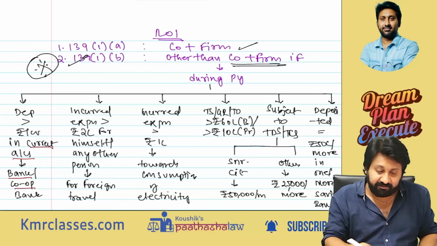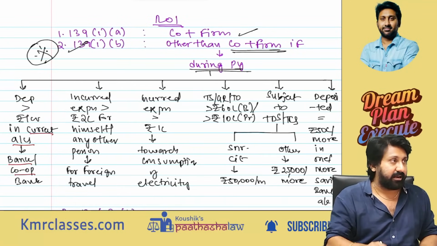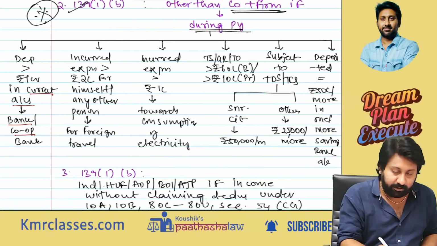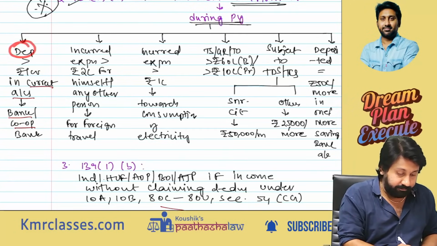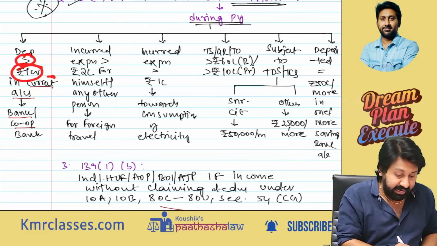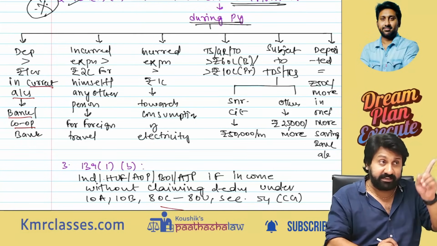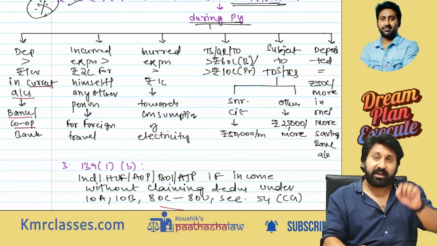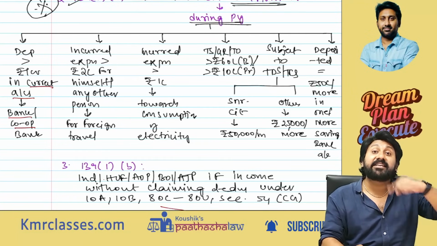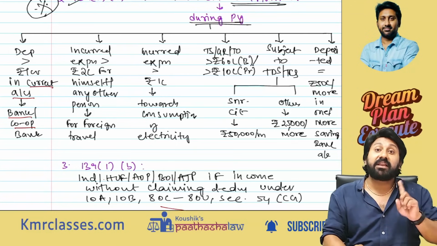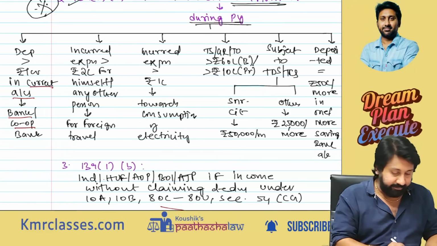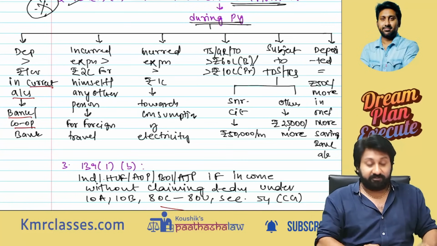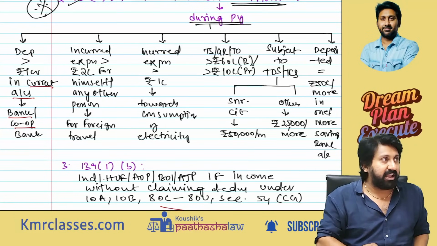Other than company and firm, if during the previous year I make any deposit exceeding 1 crore in a current account in any bank, whenever I say 1 crore, the aggregate amount should be 1 crore, not each amount. Aggregate in the previous year, if it exceeds 1 crore in a current account with any bank, normal banking company or cooperative bank, then I have to file a return of income even though I don't have any income. For the deposit made, you have to file your return of income.